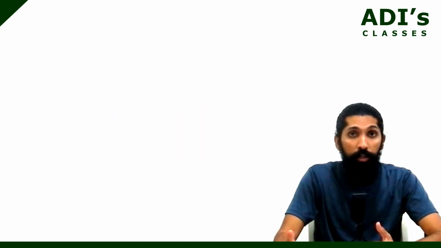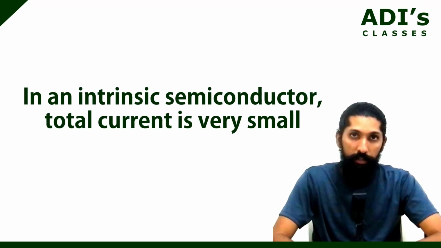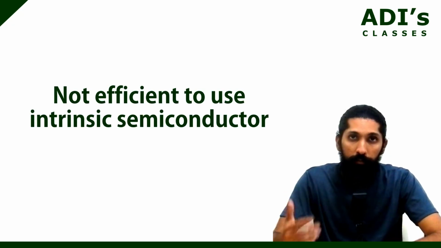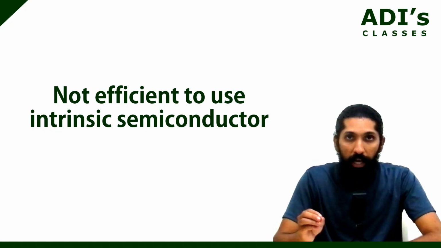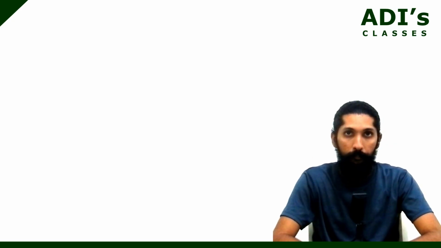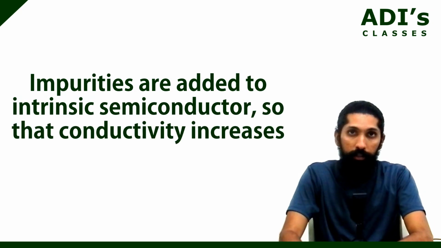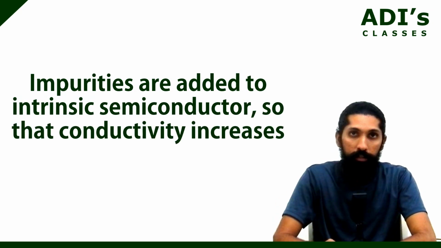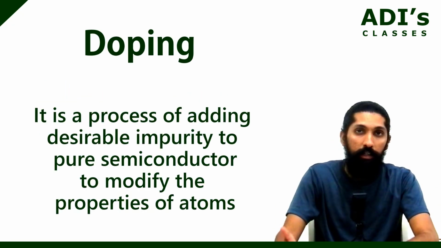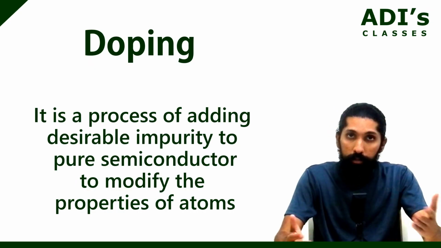So, it's not very efficient to have an intrinsic semiconductor. And all the more, getting a pure semiconductor is very expensive. That's why intrinsic semiconductors are not used, or not preferable. Now, what we do is add impurities to it in such a way that it increases the electrical conductivity. This is what we call doping. So, doping is that phenomenon where we add suitable impurities to semiconductors in such a way that their electrical conductivity increases.